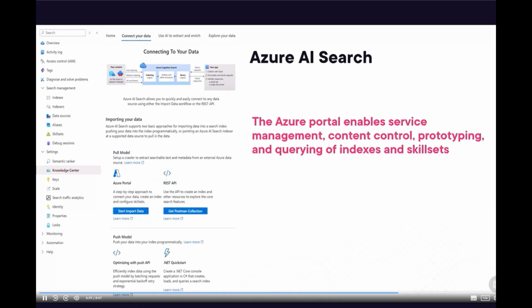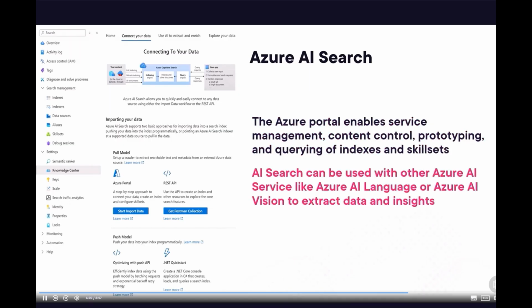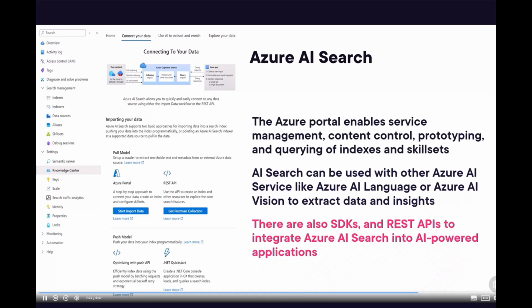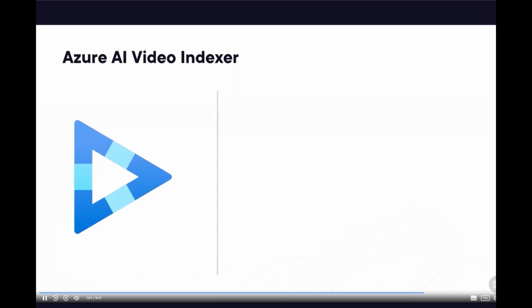Azure Portal enables service management, content control, prototyping, and querying of indexes and skill sets when using Azure AI Search. AI Search can be used with other Azure AI services like Azure AI Language or Azure AI Vision to extract data and insights. There are also SDKs and REST APIs to integrate Azure AI Search into AI-powered applications. Azure also provides AI services to work with video files.